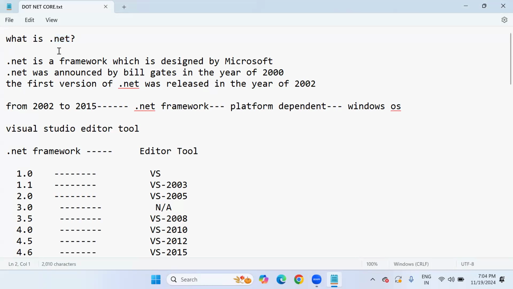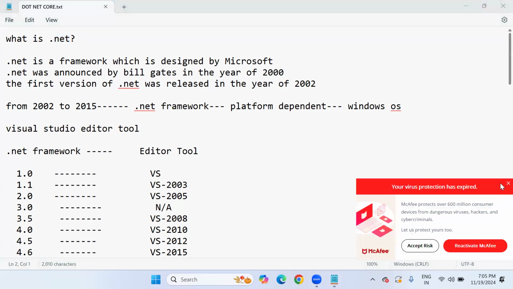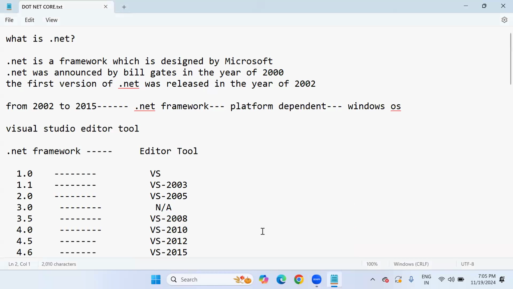But many students ask me, what is the dot here? Look at this. Most of them think that the dot is an extension. Normally we see dot extensions like dot txt, dot jpg for file extensions. But according to the .NET platform, the dot is an operator. It is a special operator, which we call the member access operator.